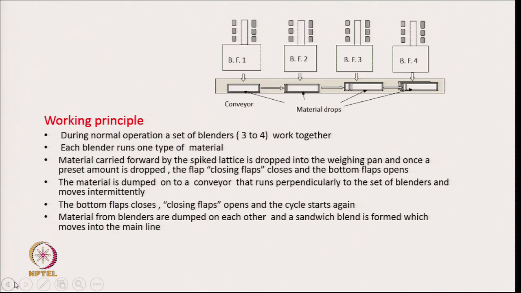Material carried forward by the spike lattice is dropped into the weighing pan, which we have seen in the previous diagram, and once the preset amount is dropped, the closing flap will close and the bottom flap will open. That means the weighing pan keeps receiving the material, and there is a sensor.